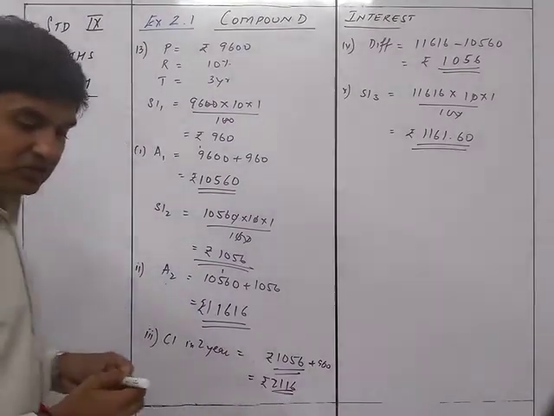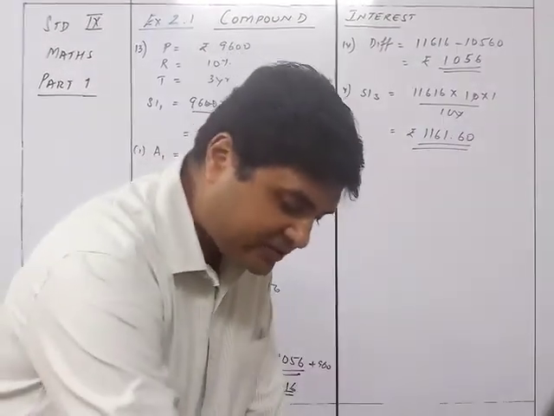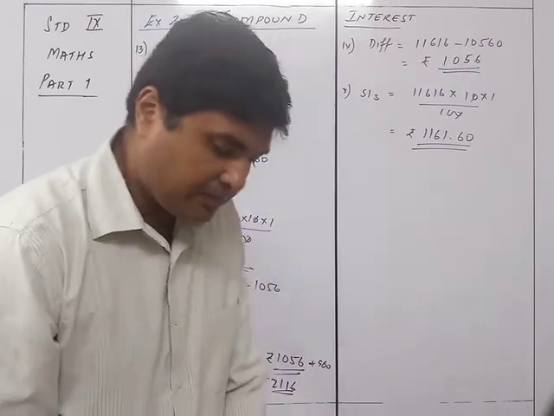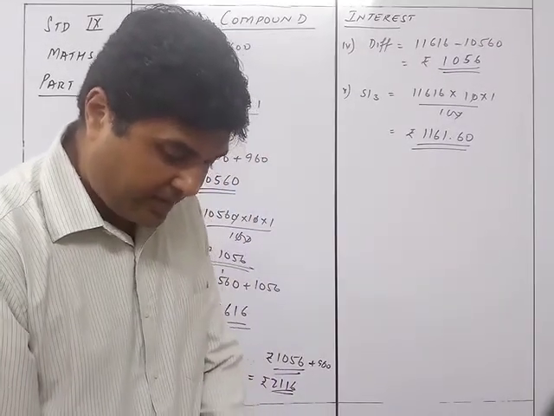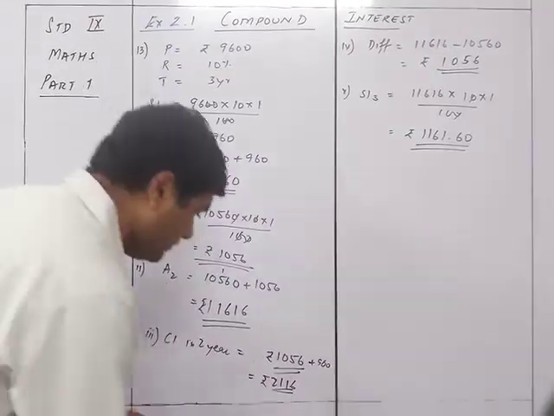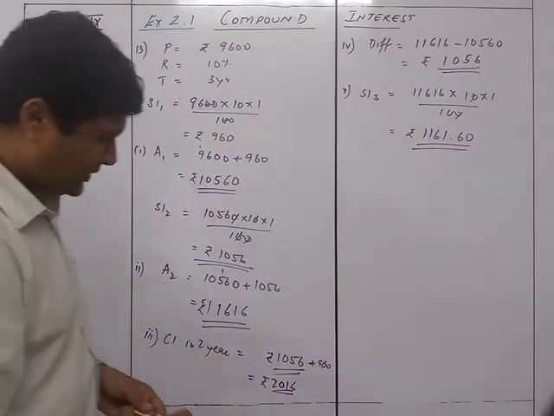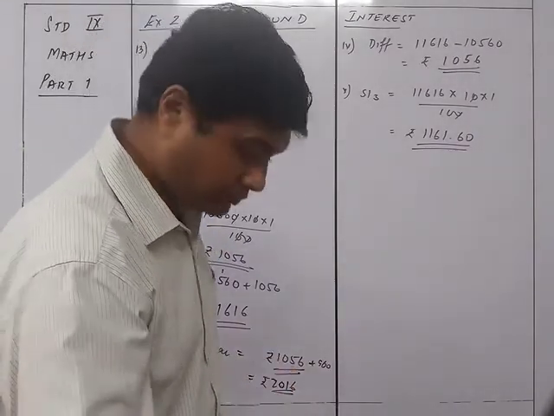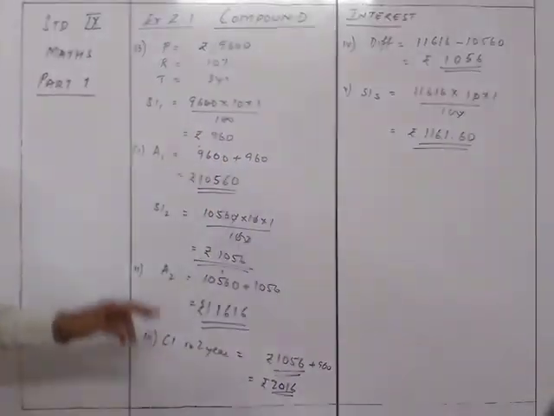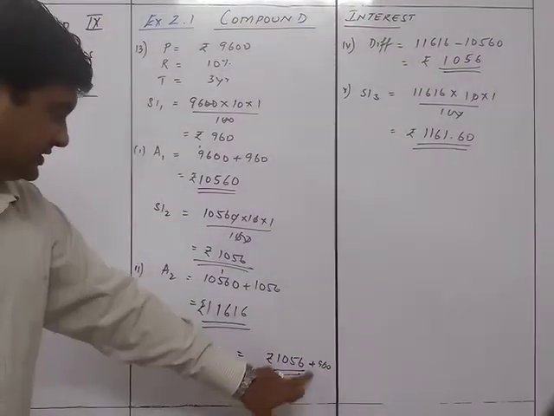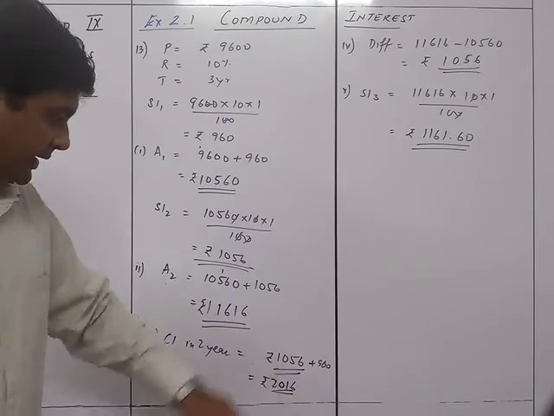Yeah, I made a mistake. I thought that it is for the second year, but it is for the 2 years. So 960 plus 1056 is 2016.